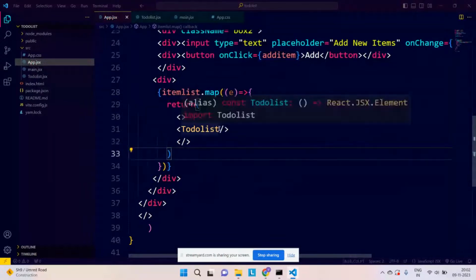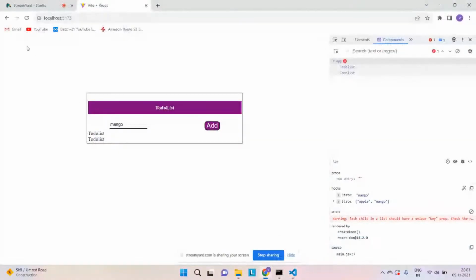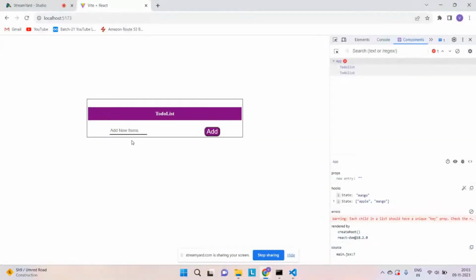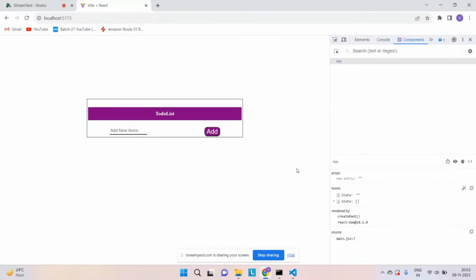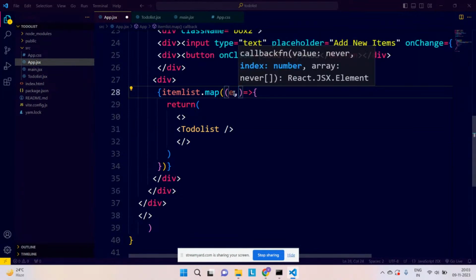Now if you just go and see, we are getting this ToDoList added 2 times just because we don't have anything in my state over here. Correct. Now what I want to do is send data here. If you know, the second argument in my map function is the index, or its id, which is by default created.